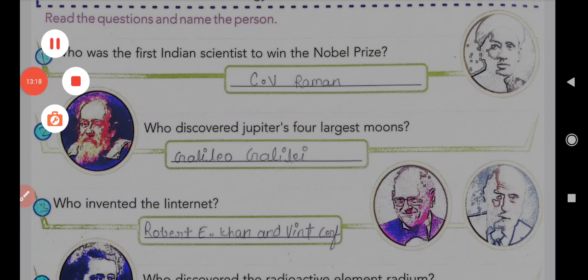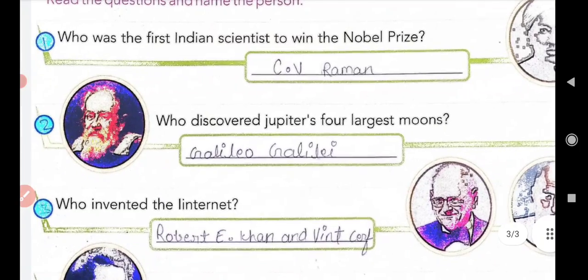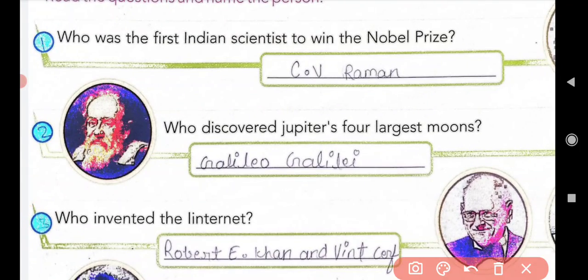First one is, who was the first Indian scientist to win the Nobel Prize? Okay, can you guess? Yes, C.V. Raman. C.V. Raman was the first Indian scientist to win the Nobel Prize. Spelling is C.V. Raman, R-A-M-A-N. Okay, got it? C.V. Raman was the first Indian scientist to win the Nobel Prize.